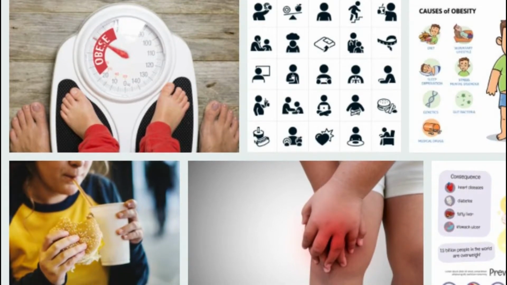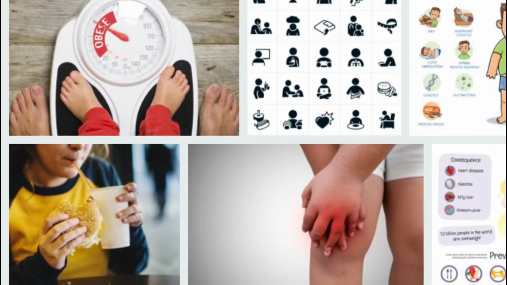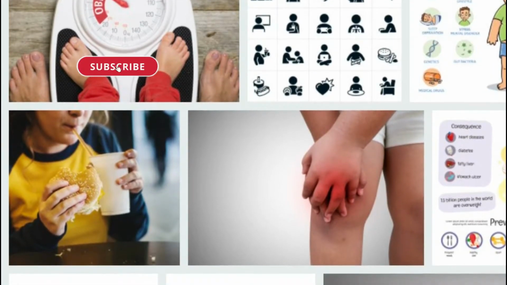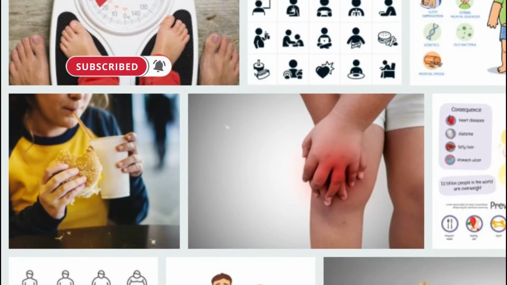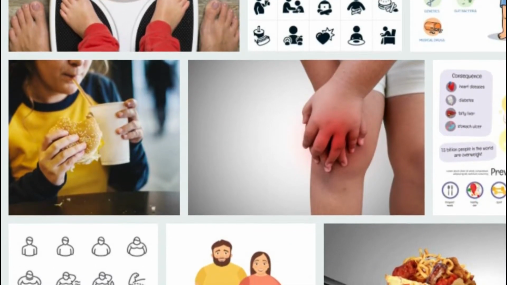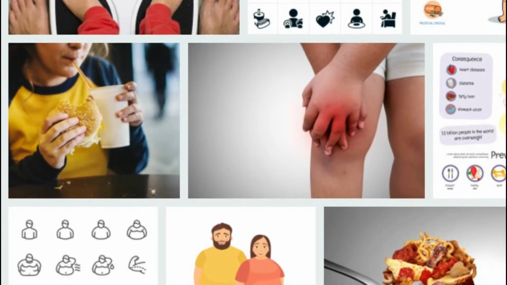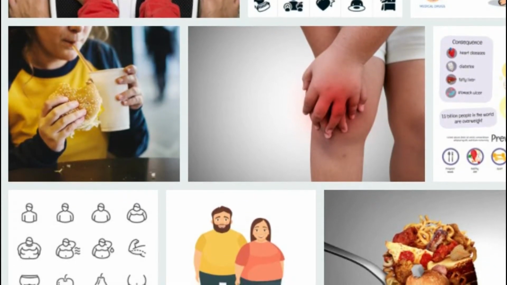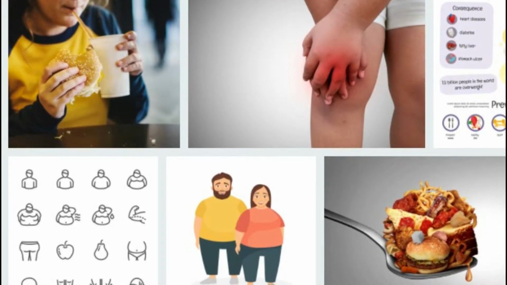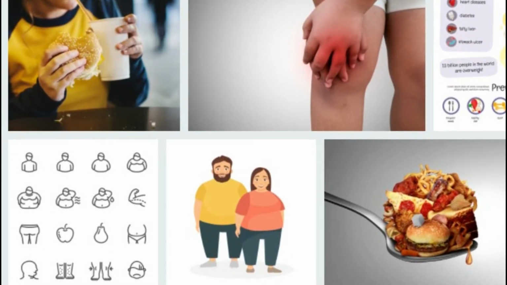Obesity in children. First of all, we must know that obesity is a disease and not an aesthetic problem. Therefore, obesity must be addressed. This treatable disease appears in both adults and children. Obesity in children and adults is one of the serious health problems that we observe all over the world. If this situation is not prevented, children and adults have to deal with many diseases due to obesity.